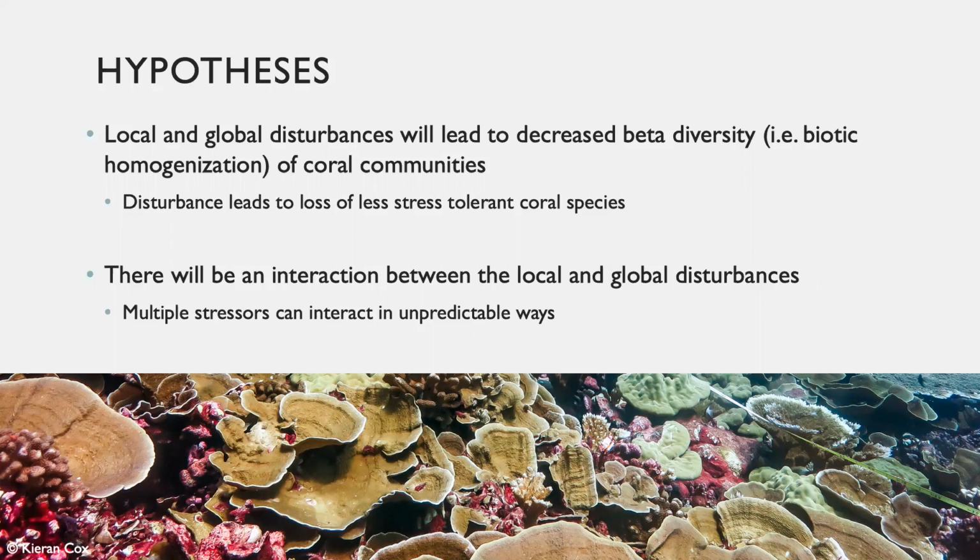My second hypothesis was that I would see an interaction between the local and global disturbances, such that the effect of heat stress on coral communities depends on the level of background disturbance the corals were exposed to. And this is due to there being multiple stressors occurring simultaneously in my coral communities.